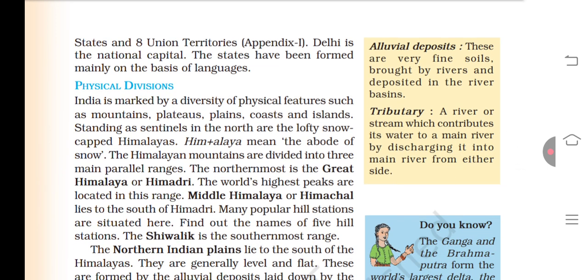Alluvial deposit. These are very fine soil brought by rivers and deposited in the river basin. Tributaries, what are they? A river or stream which contributes its water to the main river by discharging into the main river from the other side.